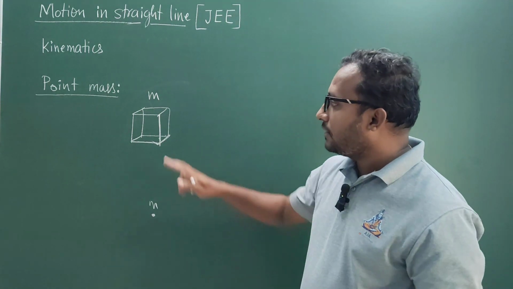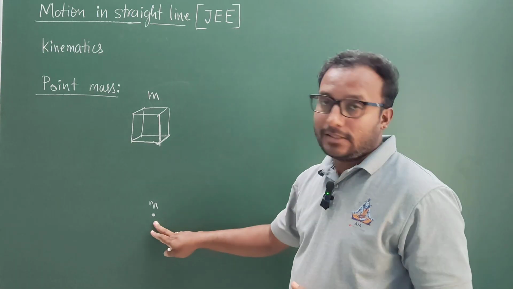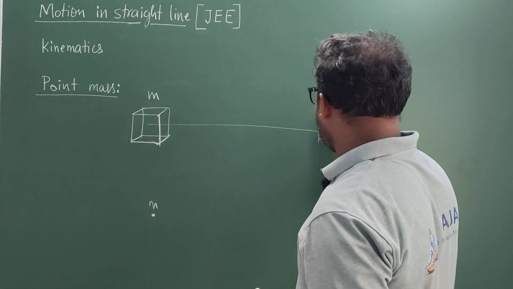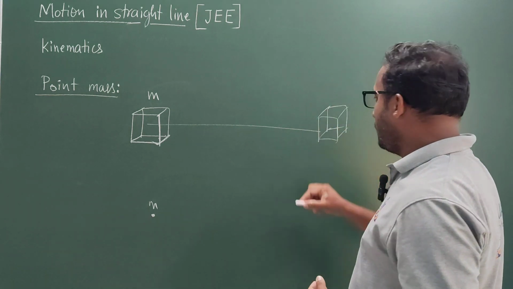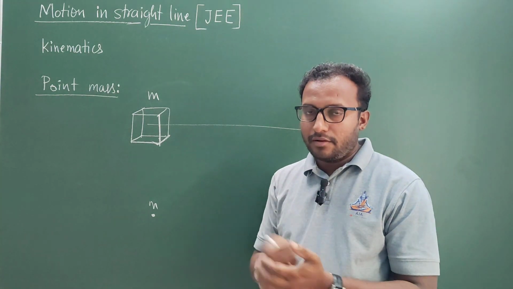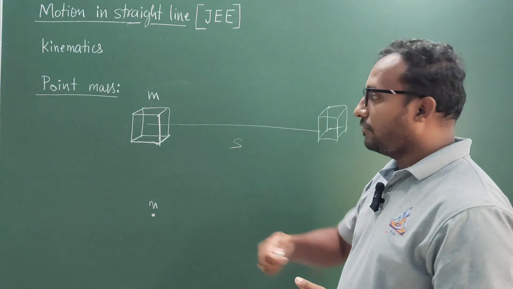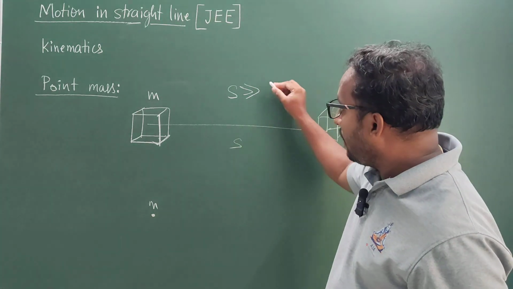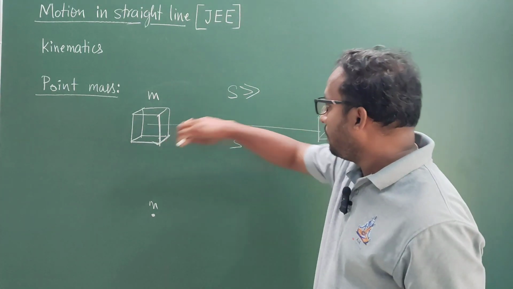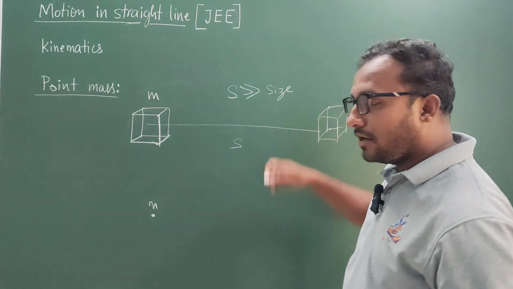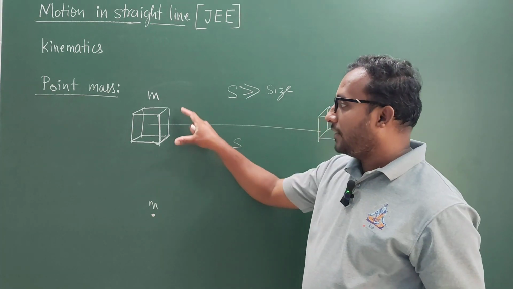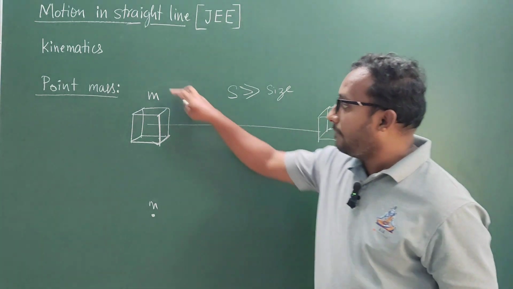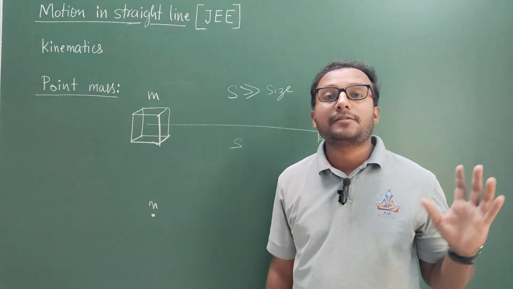But we can still consider an extended body as a point mass when the body travels a certain distance from one point to another with respect to a certain reference point. If the distance covered by the body is very much bigger compared to the dimensions, meaning the size of the body itself, dimensions being length, breadth or height, then we can consider this extended object as a point mass.